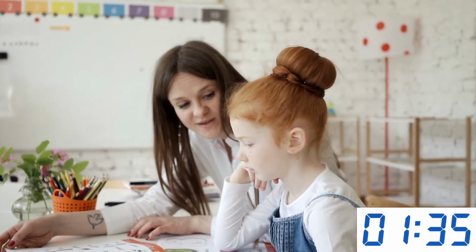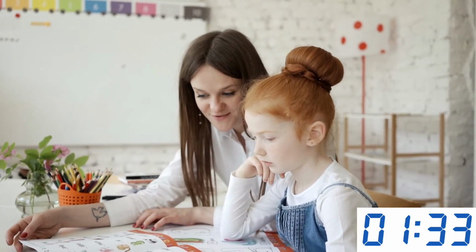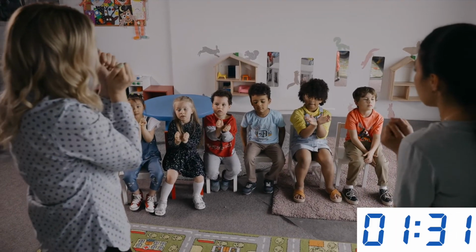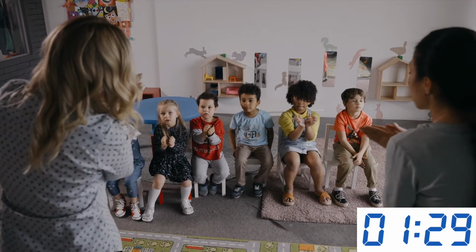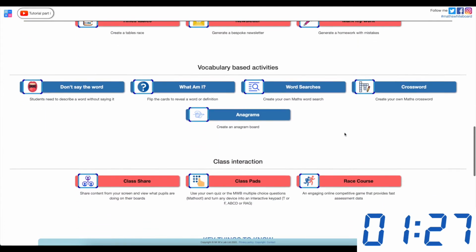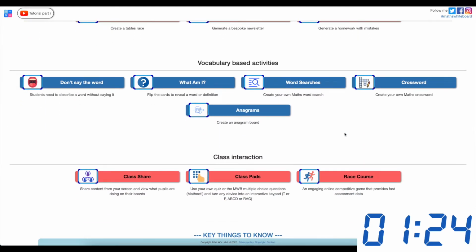Understanding mathematical terms and vocabulary can stump many pupils, yet talking in mathematical language is a core competency for them. This is why on Maths Whiteboard I have a whole section dedicated to developing vocabulary understanding. So let's take a look.